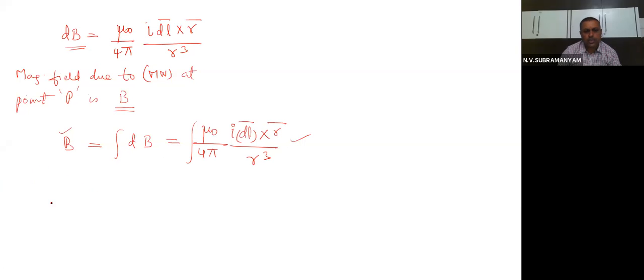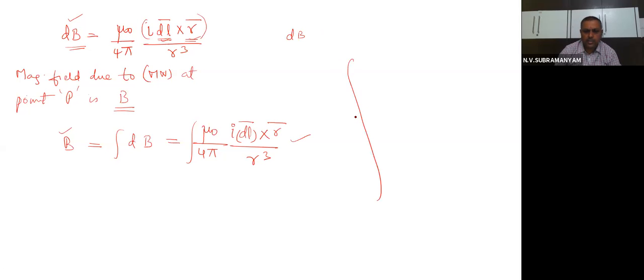Then again the student will get a doubt. Sir, what is the direction of this dB? Very simple. dB is a vector because it's magnetic field, yes or not? And dB is dependent on what? The cross product of these two. That means dB is perpendicular to the plane containing dl and r.